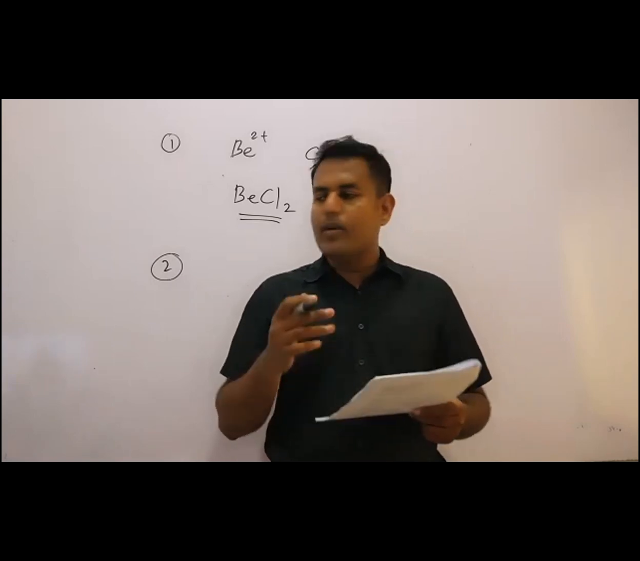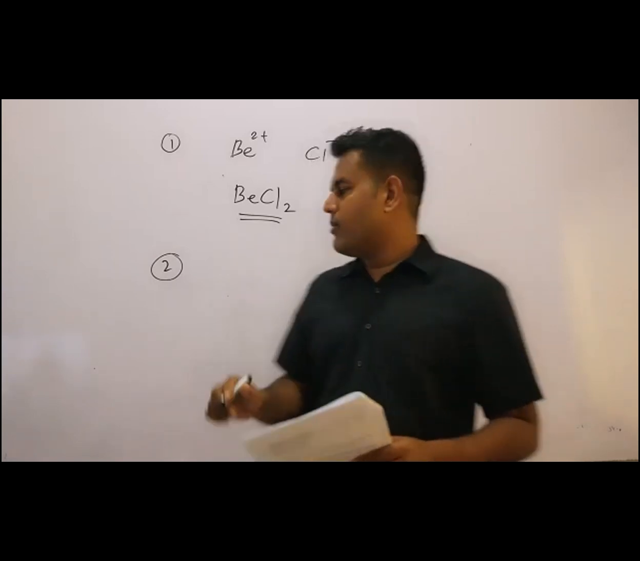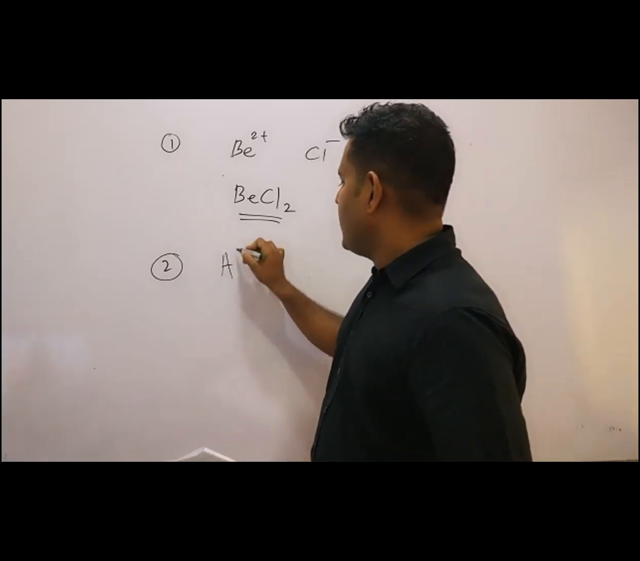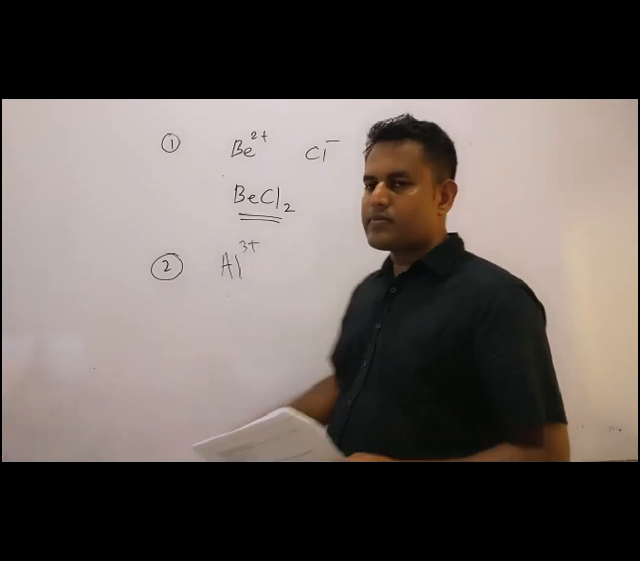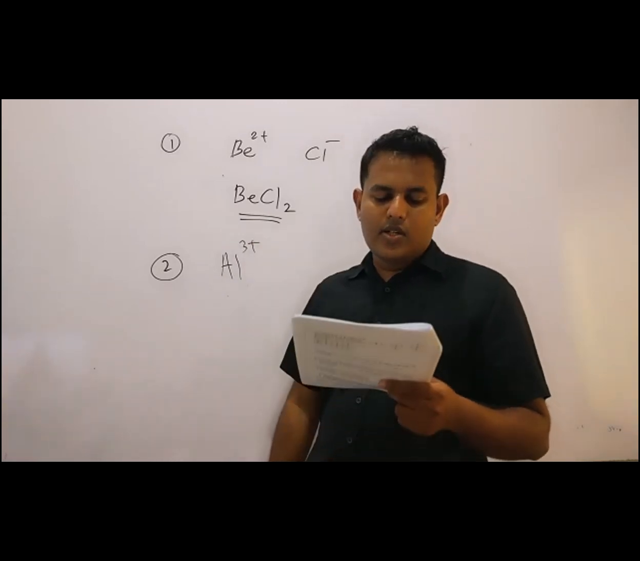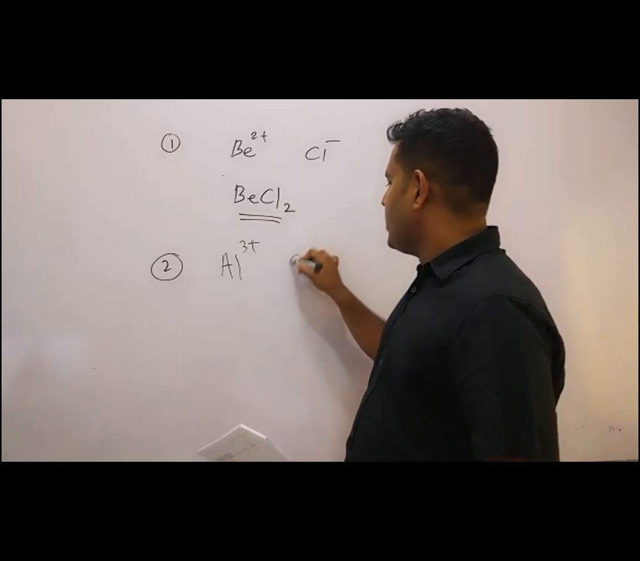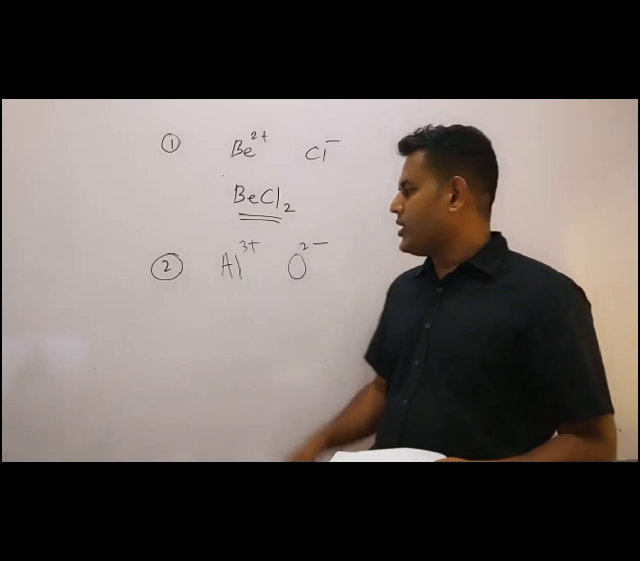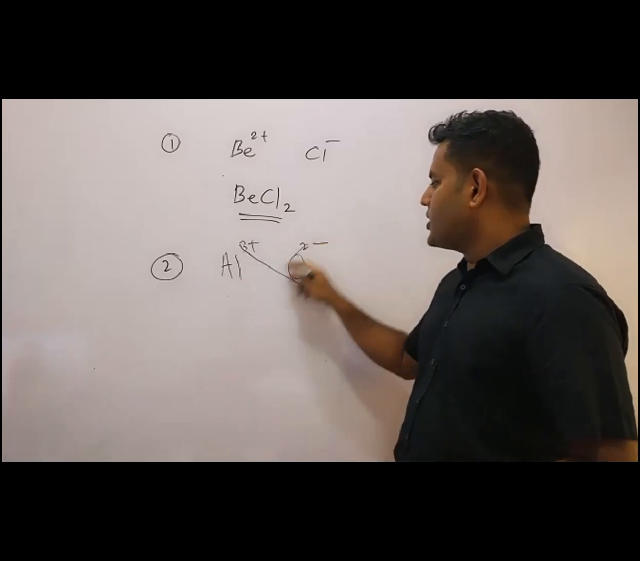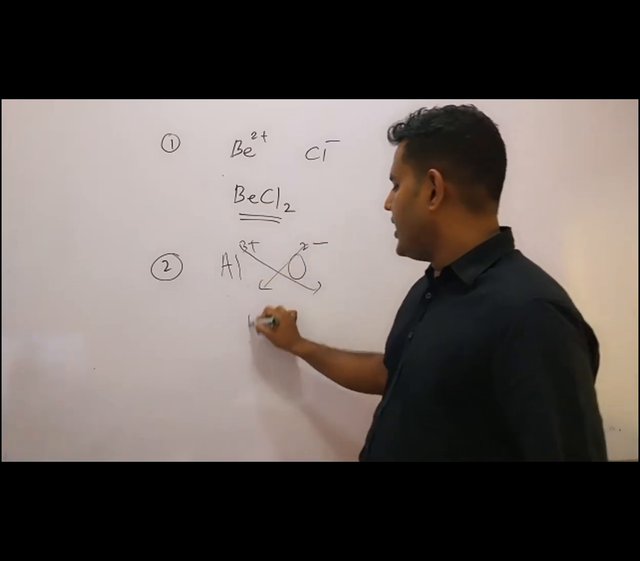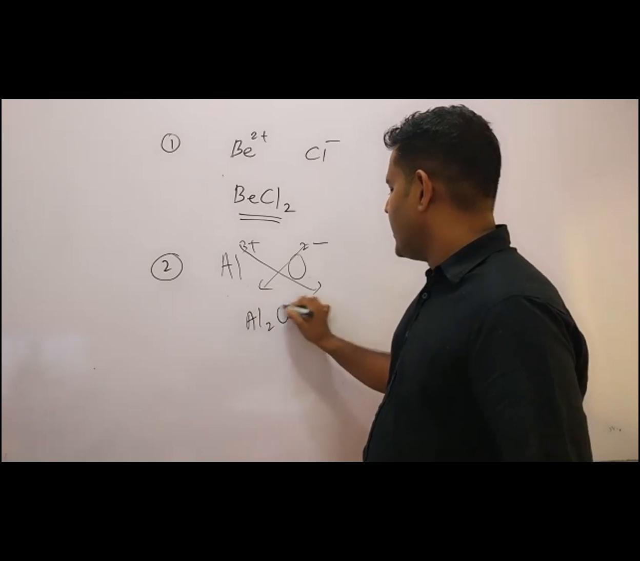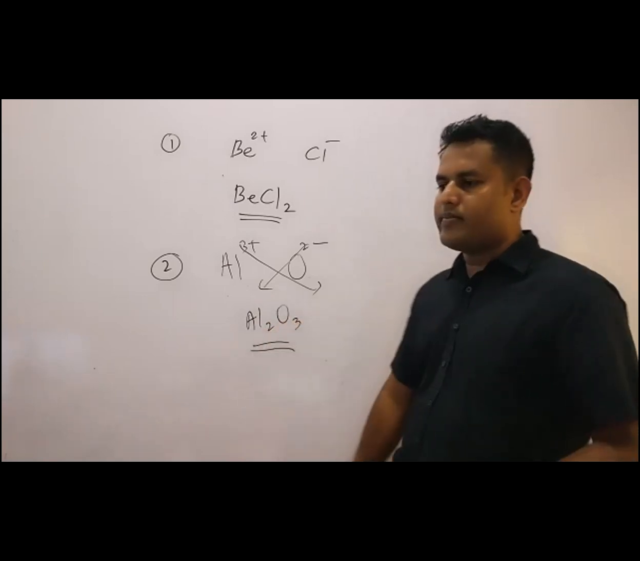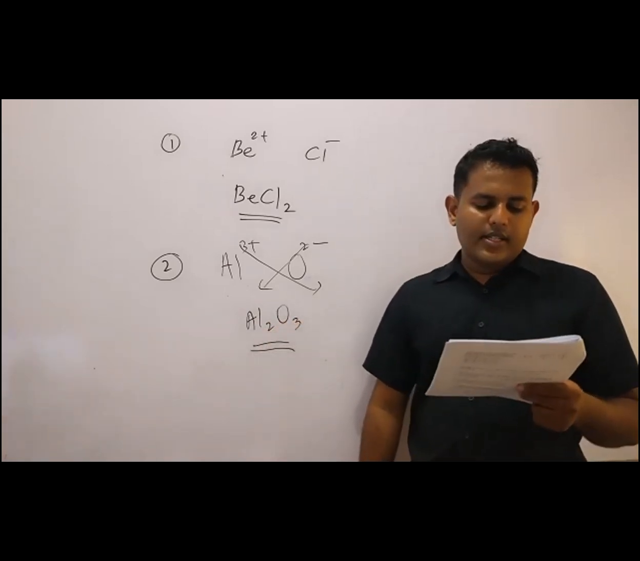So the next one, aluminium oxide. What is the formula of aluminium oxide? Aluminium means Al3 plus. Isn't it? Oxide, O2 minus. So what is the formula? You get this 3 here and put this 2 here. And then there is Al2O3. Al2O3 is aluminium oxide. Clear?